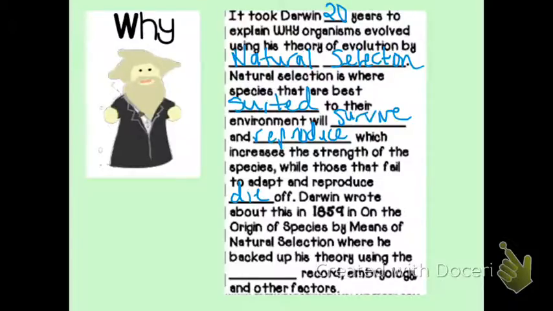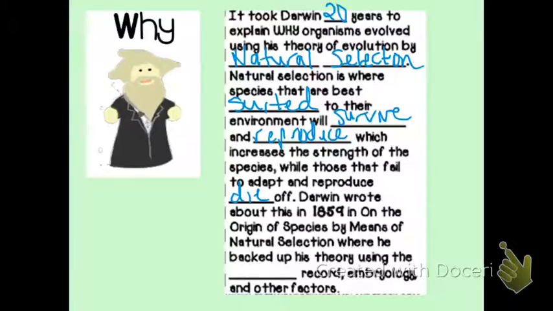This is because the habitat changed. Now it was more advantageous to have a darker coloration because you're able to blend in more with the environment and not be eaten by predators, whereas the lighter colored moths are going to be seen and eaten by predators before the darker colored moths. So that is an example of survival of the fittest or natural selection.